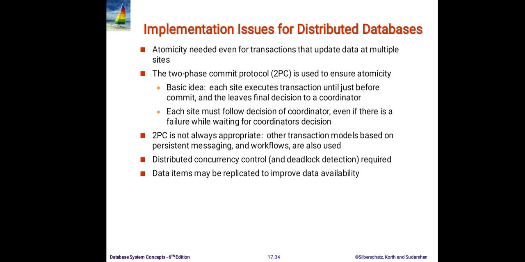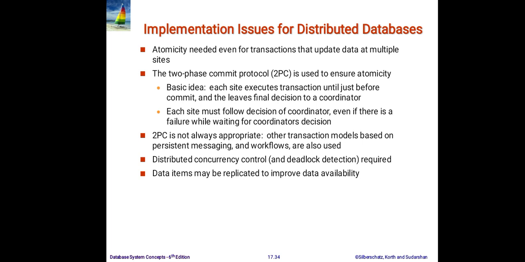Implementation issues for distributed databases: atomicity is needed even for transactions that update data at multiple sites. So, though the sites are distributed, we have to maintain atomicity. The two-phase commit protocol, also called 2PC, is used to ensure atomicity. The two-phase commit protocol is not always appropriate. Other transaction models based on persistent messaging and workflows are also used. Distributed concurrency control and deadlock detection are also required in the implementation of distributed databases.